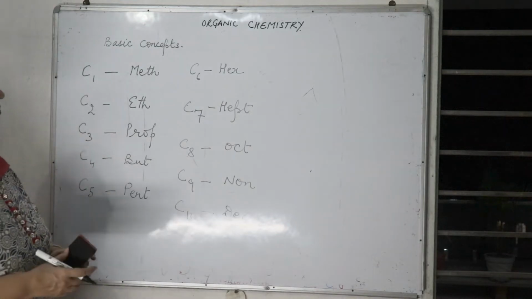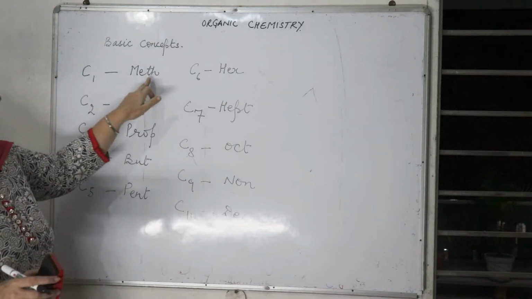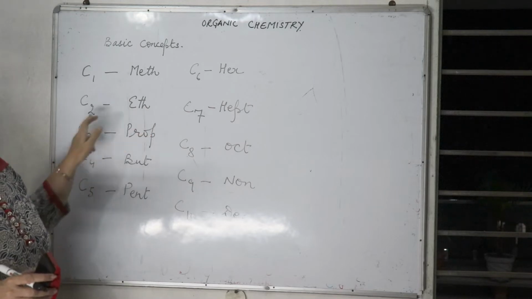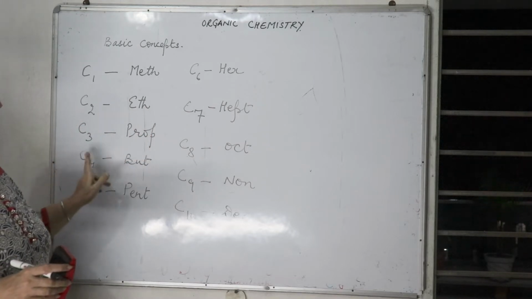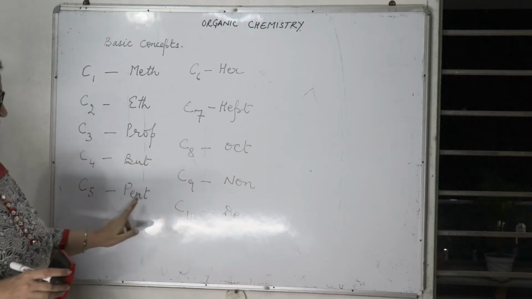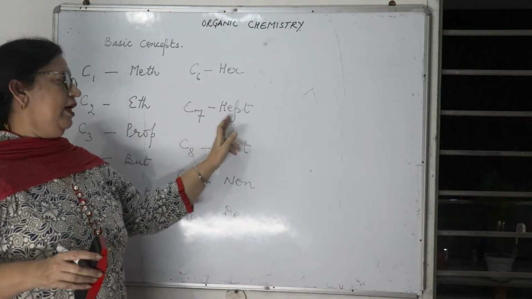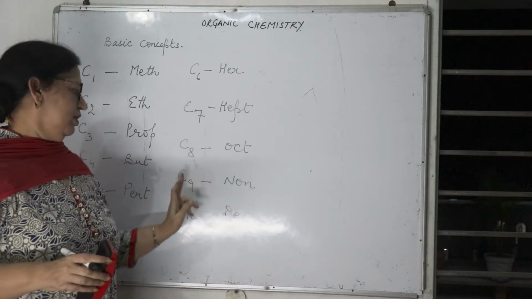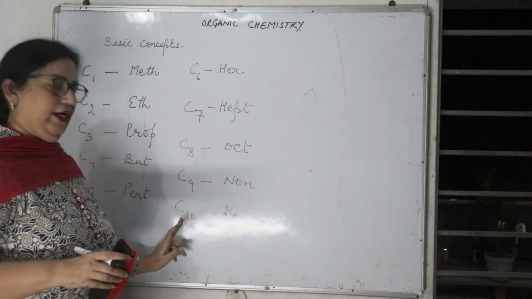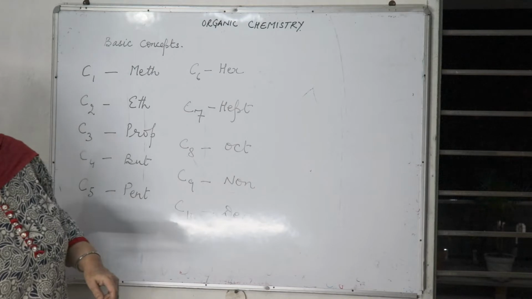So these are the basics. 1 carbon meth, 2 carbon eth, 3 carbon prop, 4 carbon but, 5 carbon pent, 6 carbon hex, 7 carbon hept, 8 carbon oct, 9 carbon non, and 10 carbon it is dec.